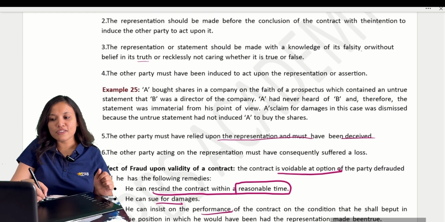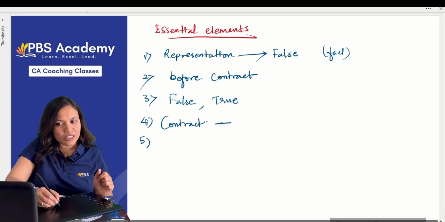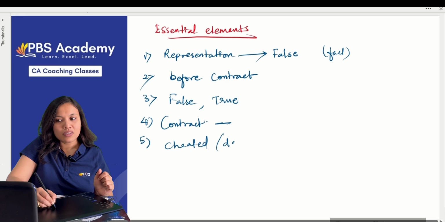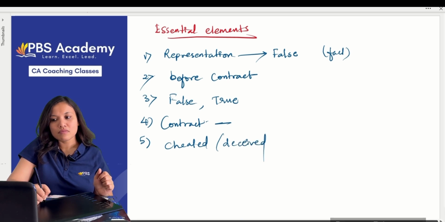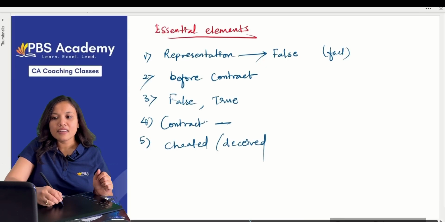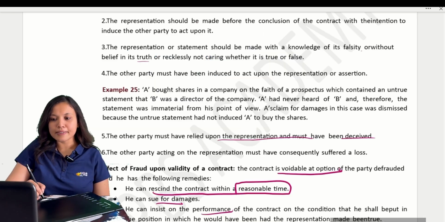Because he entered into the contract based on your representations, he gets cheated, deceived. Last one, the party acting on the representation must have consequently suffered a loss. He should have faced some losses because of that particular contract.